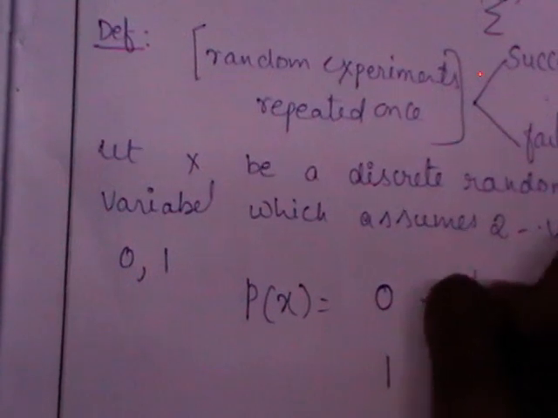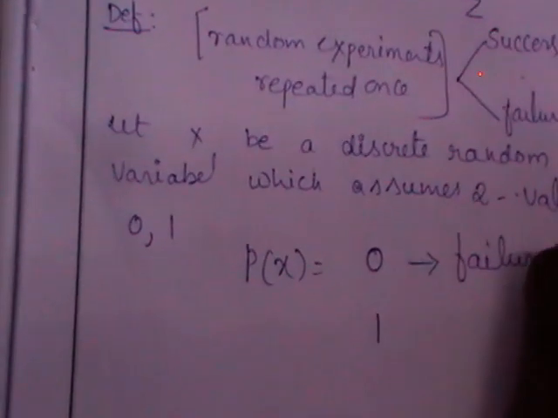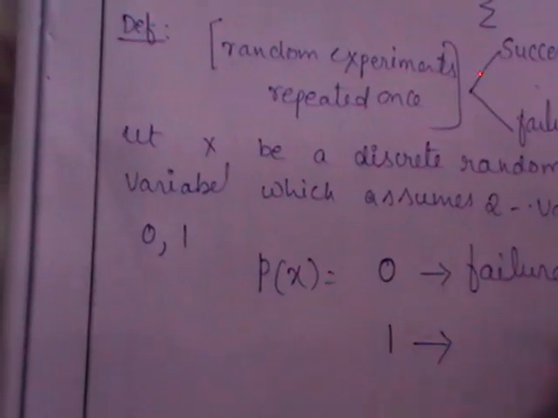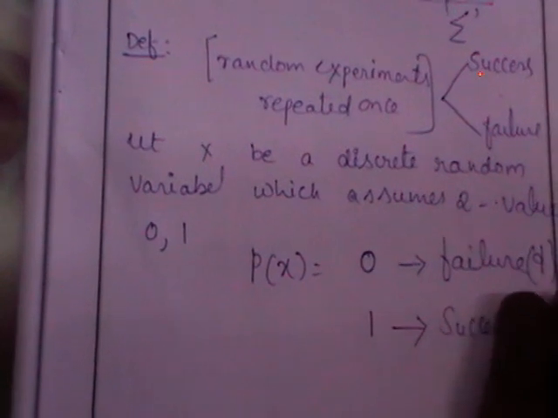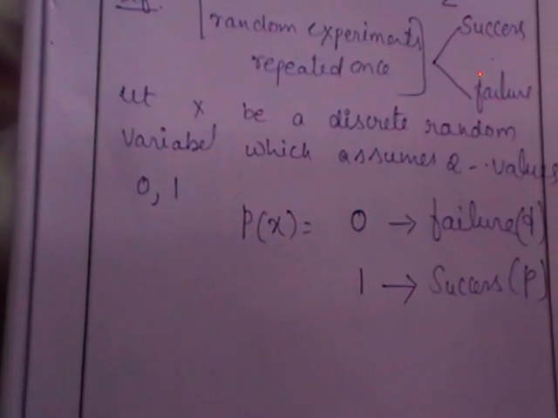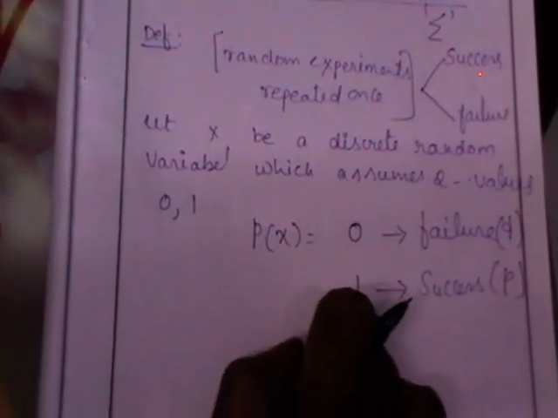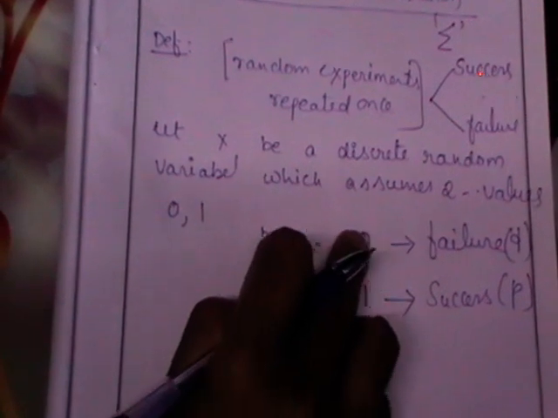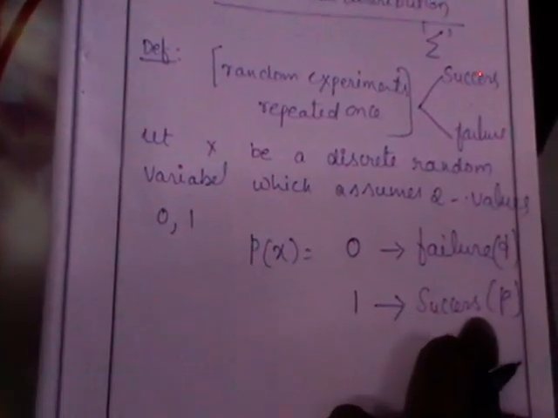It takes the value 0 when the outcome is a failure, with probability q, and the value 1 when it is a success, with probability p. So a random variable x is said to follow a Bernoulli distribution if it has only two values, 0 with probability q and 1 with probability p.